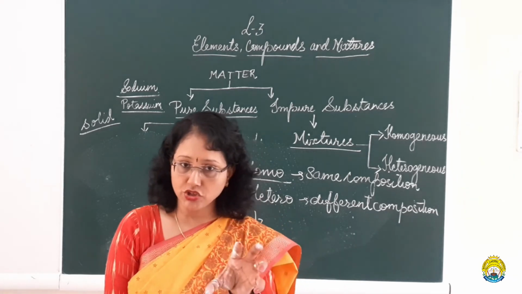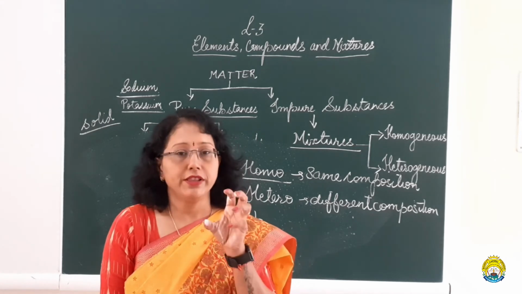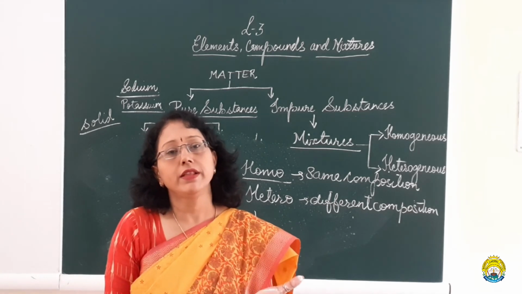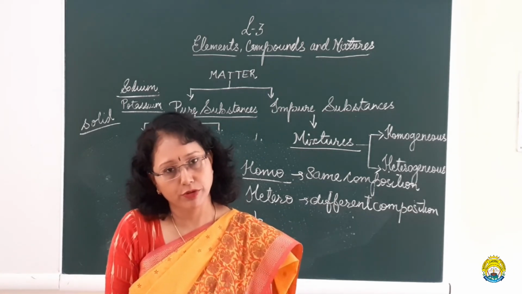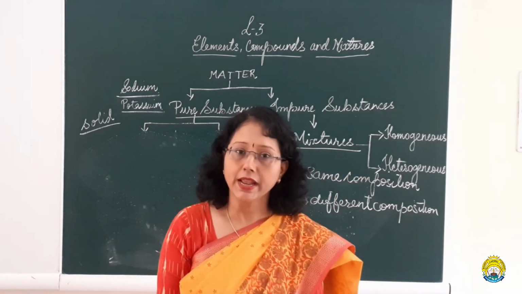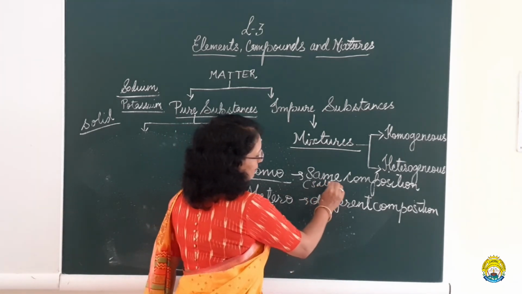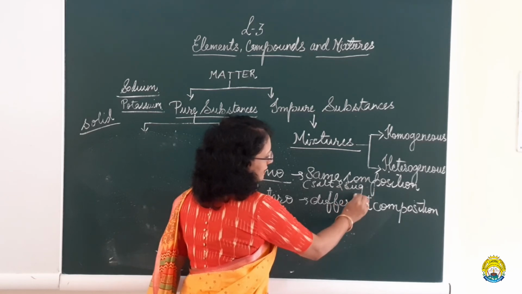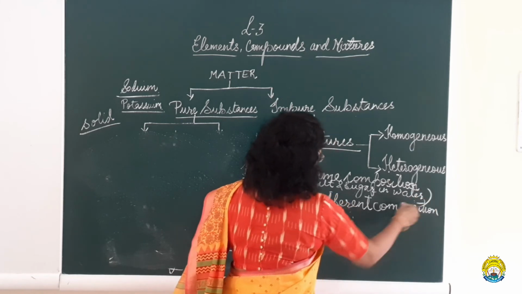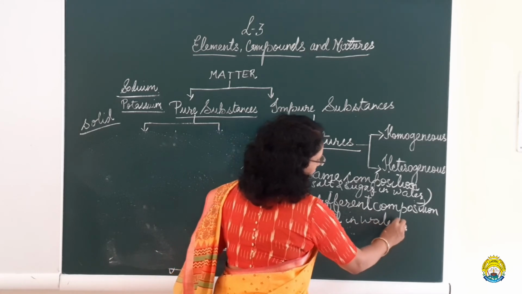heterogeneous mixture. Soil is a mixture, air is a mixture, but what matters is whether the constituents are present uniformly, or they have their own set of properties with different composition. So here mixtures are divided into homogeneous and heterogeneous. Salt or sugar in water are examples of a homogeneous mixture, and soil in water is an example of a heterogeneous mixture.